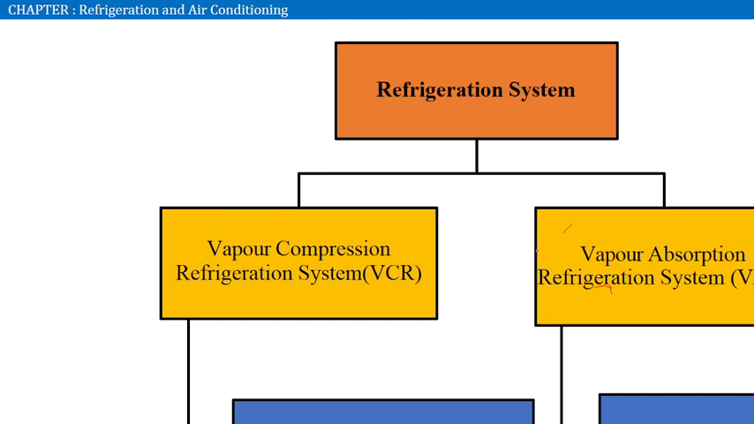So refrigeration systems are classified into two categories: vapor compression and vapor absorption refrigeration systems. VCR uses mechanical energy as the driving force for refrigeration, and VAR uses thermal energy as the driving force for refrigeration. VAR is mostly used in solar refrigerators, and VCR is mostly used in domestic type refrigerators.